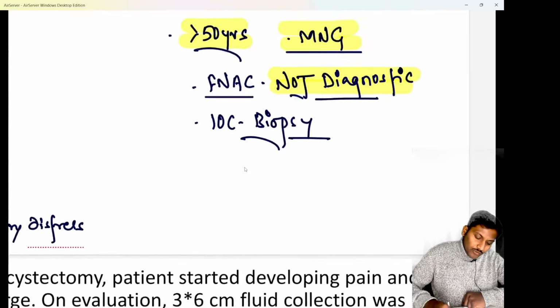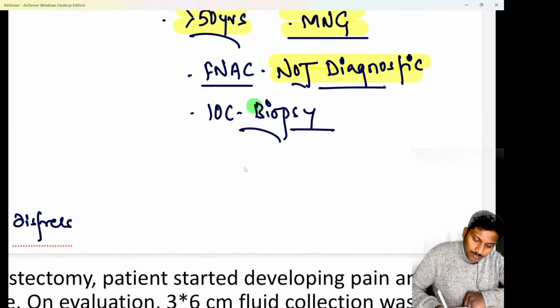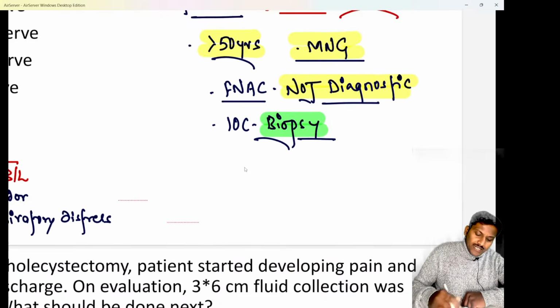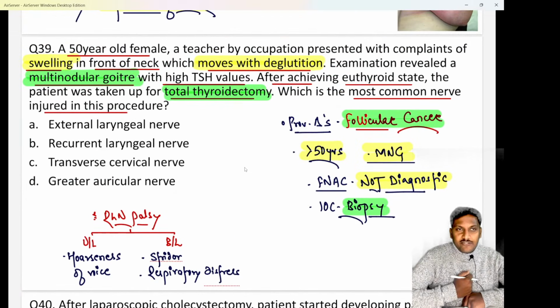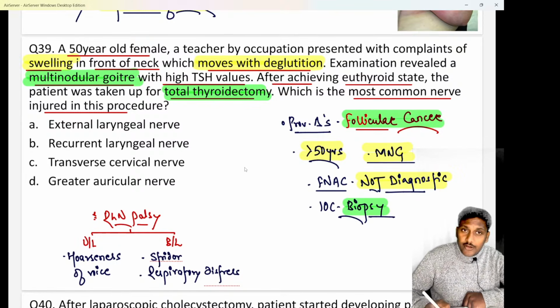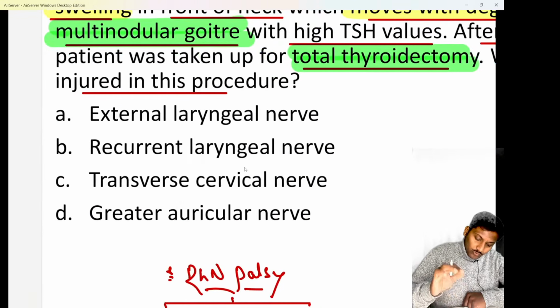That's the reason. Therefore, here the investigation of choice is a biopsy. And which kind of biopsy? An excisional biopsy. That is, remove the thyroid gland, send it for biopsy after that. That's the reason we have planned a total thyroidectomy. Understood?